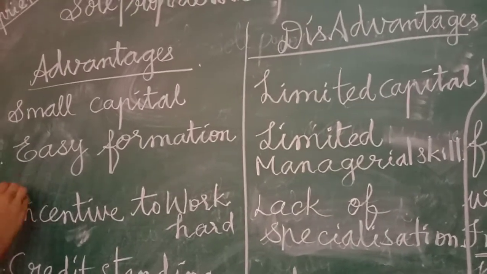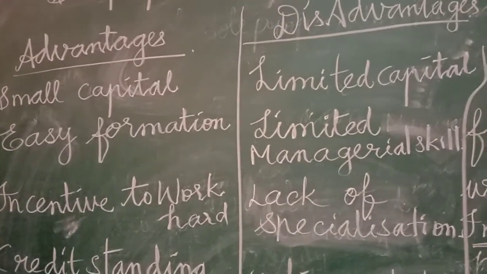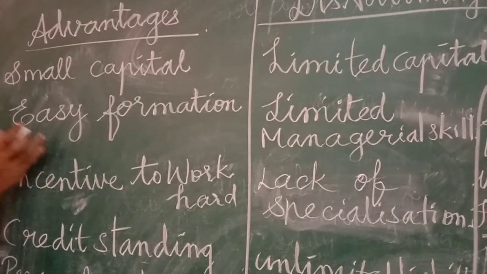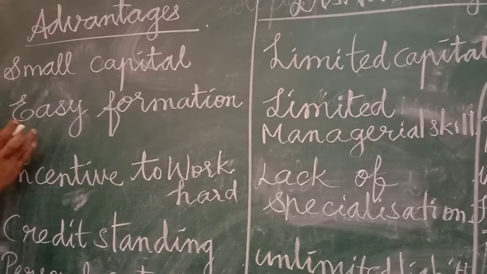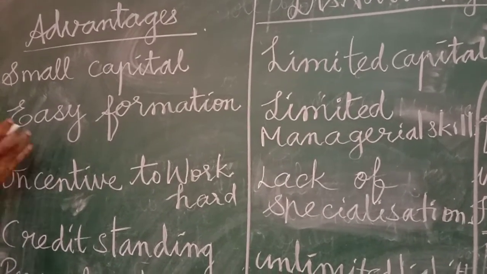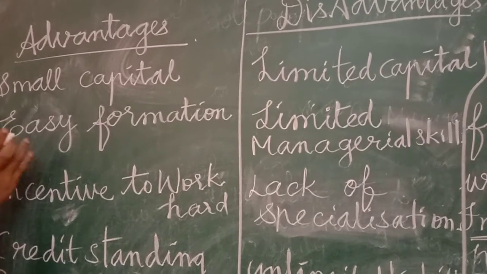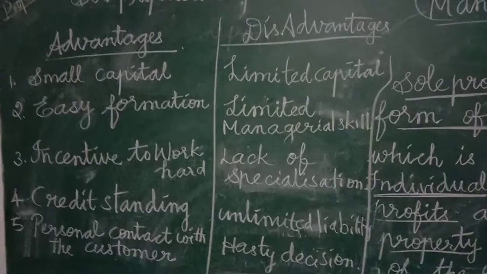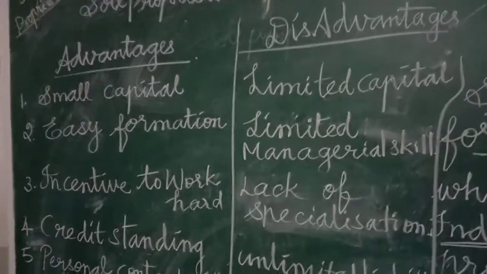Next one is easy formation. There is no legal formality, there is no red tapism, and no government approval is needed.